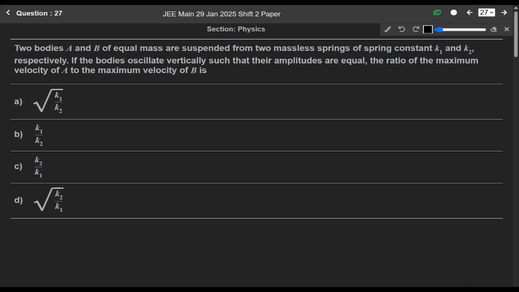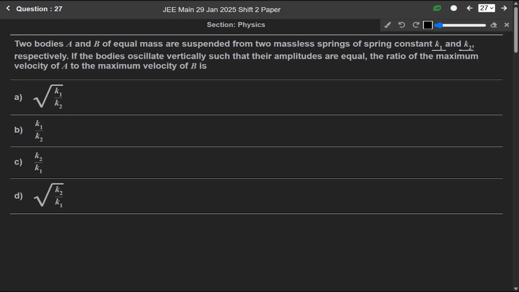Now next question is 27. Two bodies A and B of equal mass are suspended from two massless springs of spring constant K1 and K2 respectively. If the bodies oscillate vertically such that their amplitudes are equal, then the ratio of the maximum velocity of A to the maximum velocity of B is.